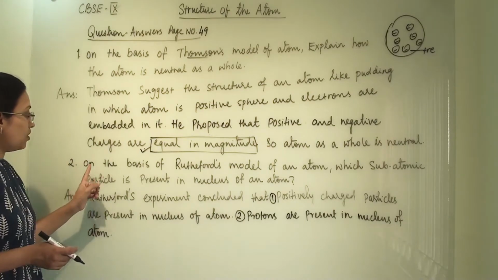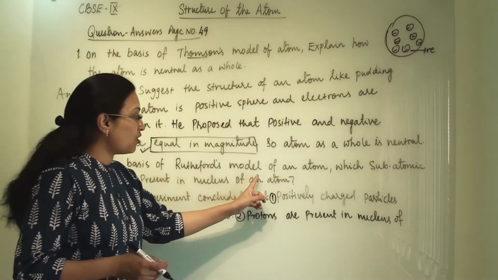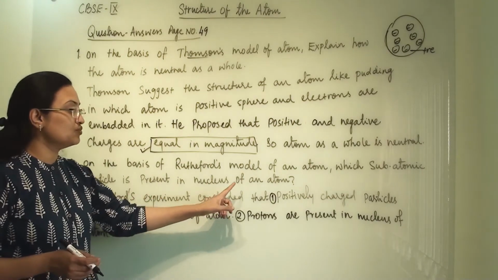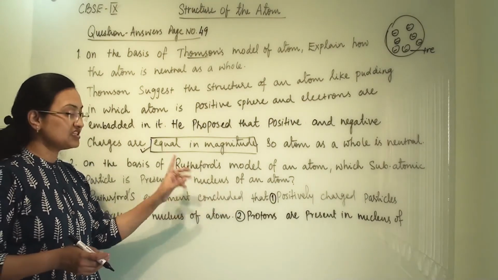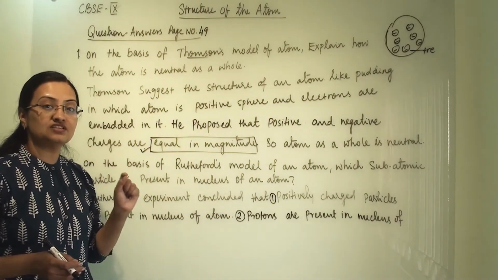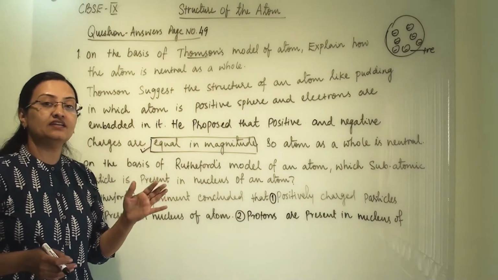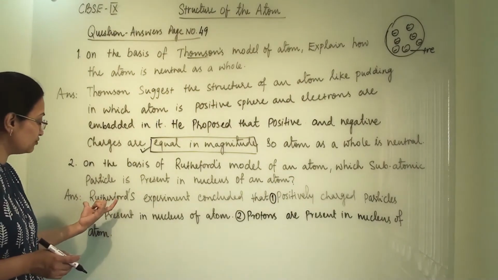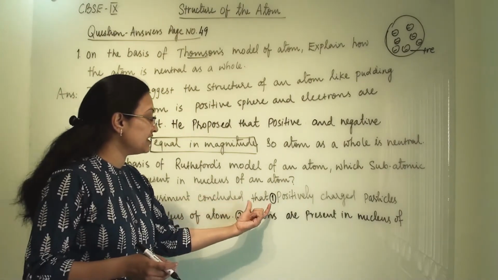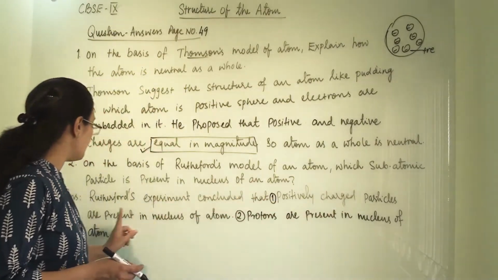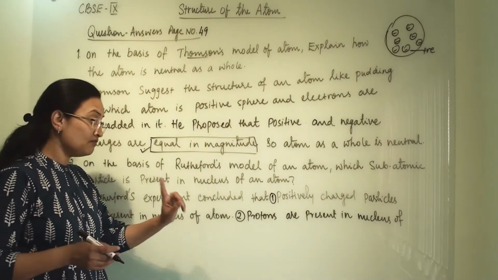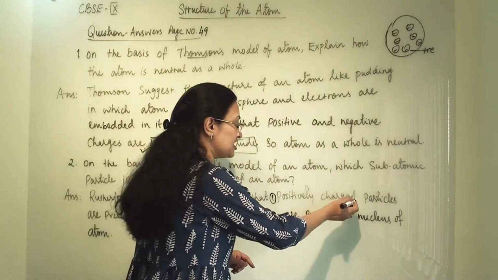Then second, on the basis of Rutherford's model of an atom, which subatomic particle is present in the nucleus of an atom? If this is a 1 mark question or a fill in the blank, then we can directly write proton. But here I have elaborated a little bit: Rutherford's experiment concluded that positively charged particles are present in the nucleus of the atom. Why have we mentioned positively charged particle here?